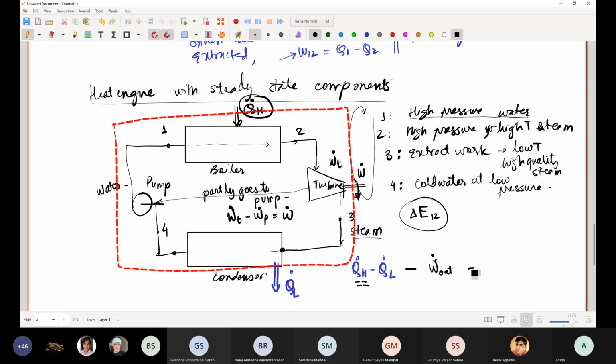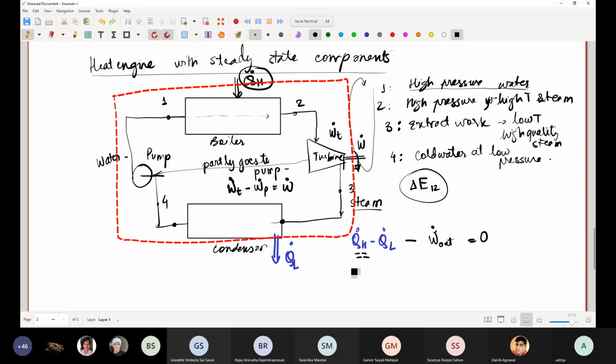So this will be equal to 0. If I rearrange this, W dot output of this entire control volume will be Q dot H minus Q dot L. It is as simple as that.